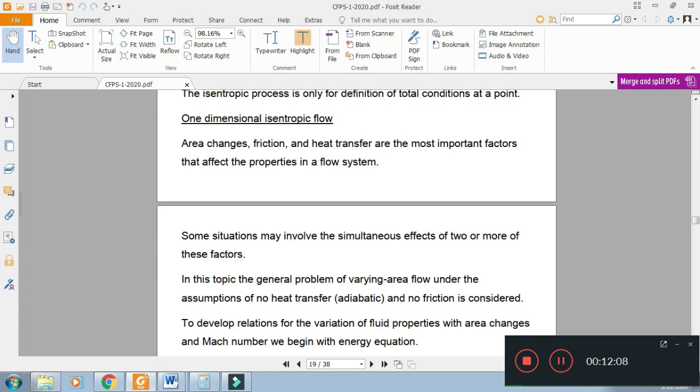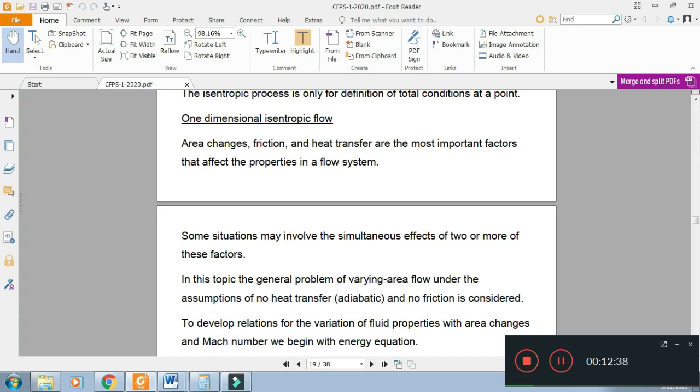For the changes in property, the important factors are area changes, friction and heat transfer. The fluid velocity, pressure, temperature and density will change due to change in area, or due to friction, or due to heat transfer. And we will also discuss the topic of shock.